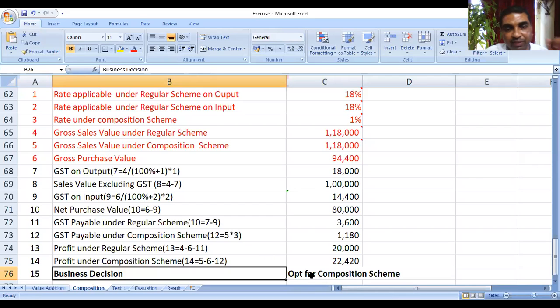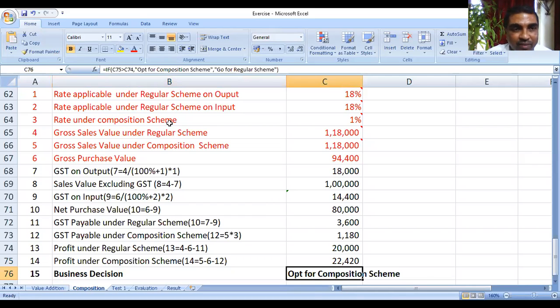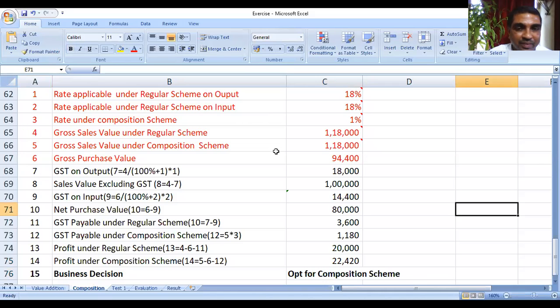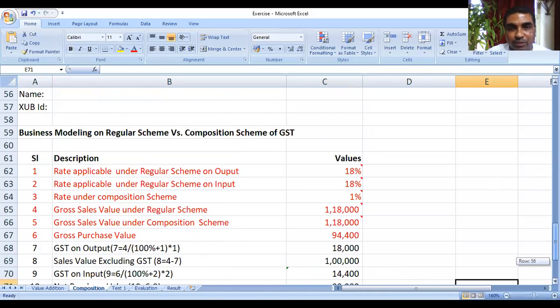And if you face some difficulty in the formula, once again I am showing you the formula. You see, this is the formula, this is the pattern. If, bracket start, cell C75 is more than C74, comma, then within inverted commas, what you want to be displayed there. If this is more than that, then the display should be "opt for composition scheme". That should be within inverted commas. And if it is not so, then comma, again inverted commas, "go to regular scheme". Right, understood? I think now you'll be able to make this business model.